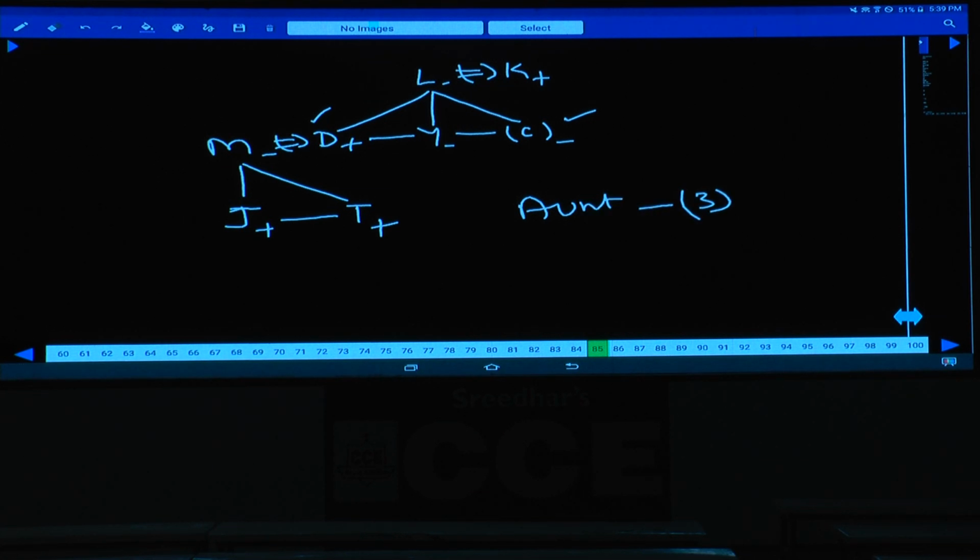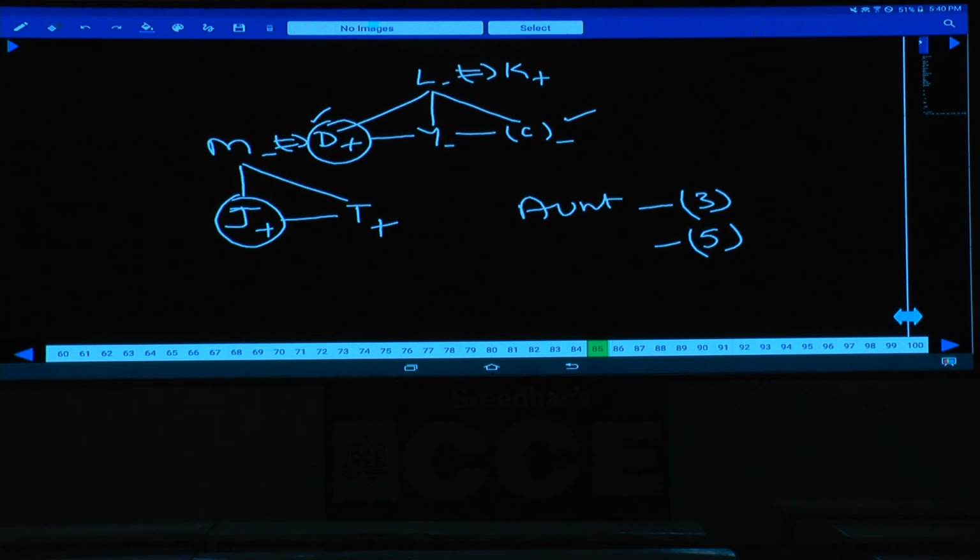Then question number 2. As per the given information, how is J related to L? J is here, L is here, L's son is D, son's son, that is grandson, choice 5. Question number 2, it is choice 5, grandson.